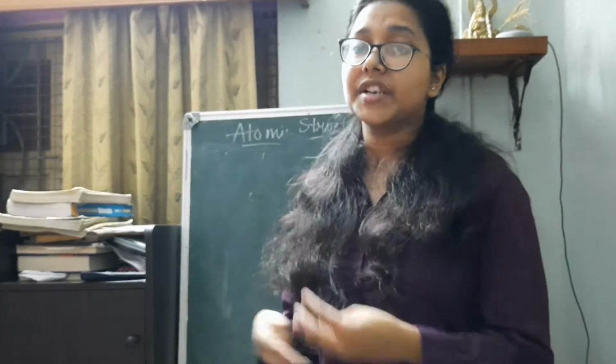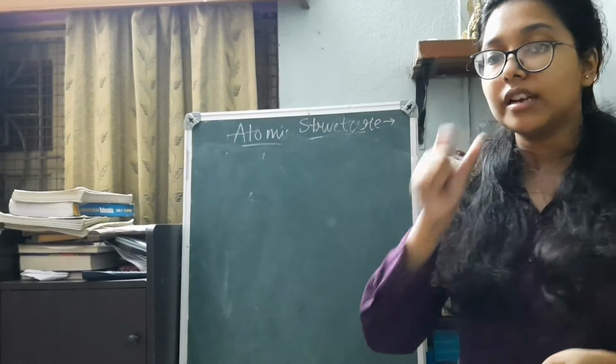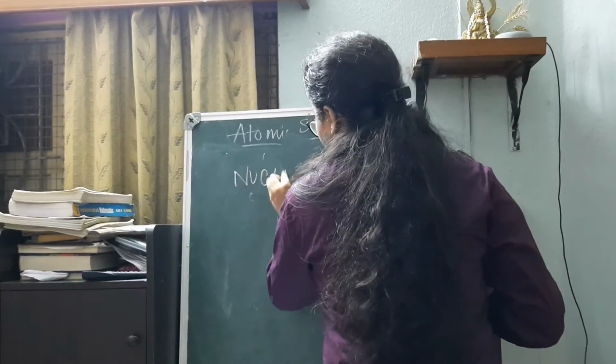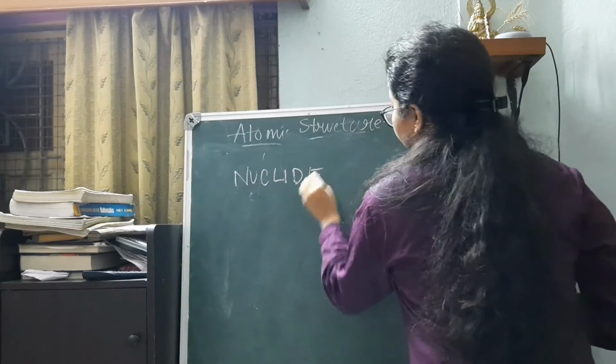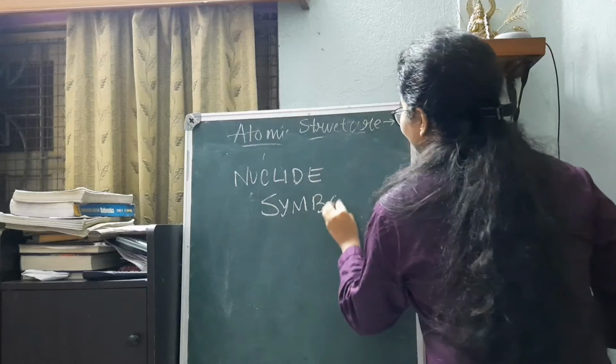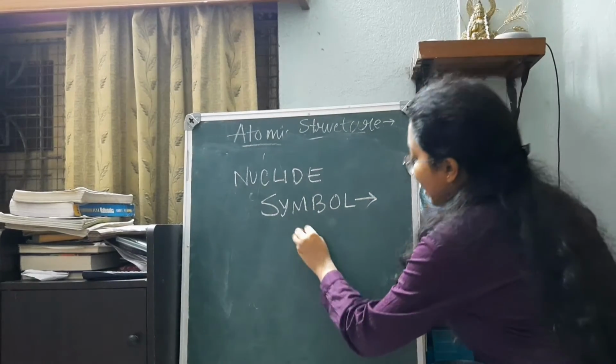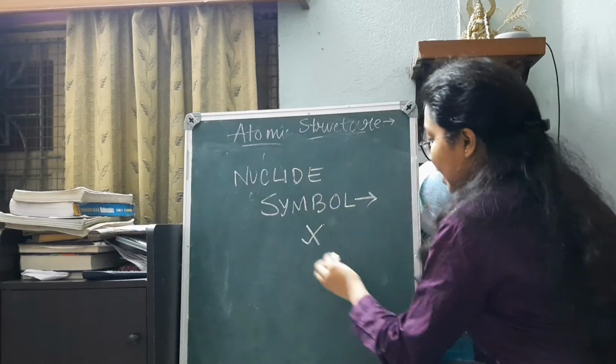Now moving forward to the next part, how do we represent an atom? How is the representation of an atom done? It is generally done with the nuclide symbol. So how does the nuclide symbol look like? We consider X as the atom. Suppose X is the atom.